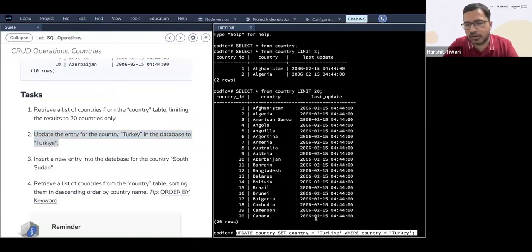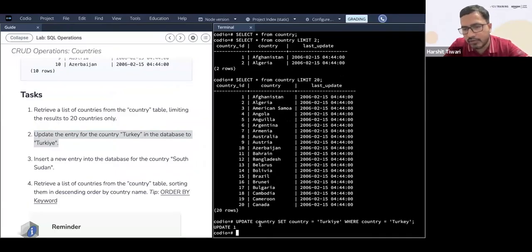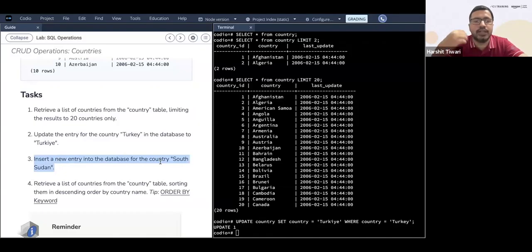You all have got the hang of it. You all have understood the concept, I can just see that. This query is correct: update country table, set country equal to Turkey, where country is Turkey. Absolutely correct. Perfect. Third one, insert a new entry into the database for the country South Sudan. So you need to insert a record.